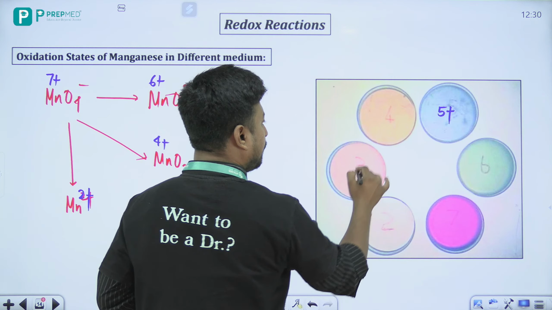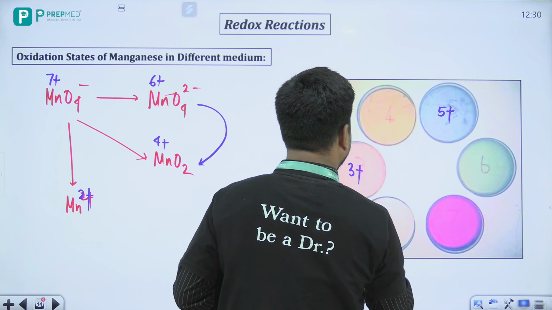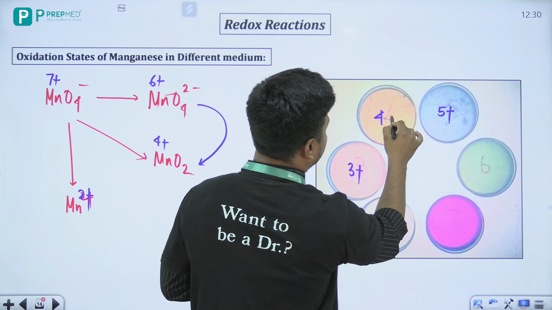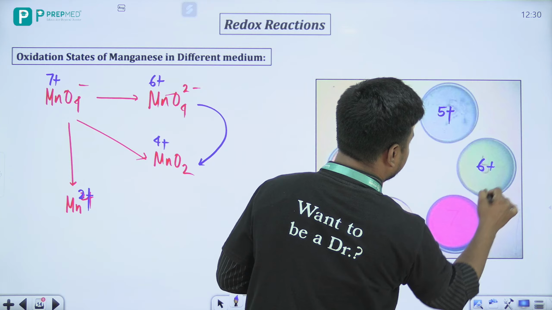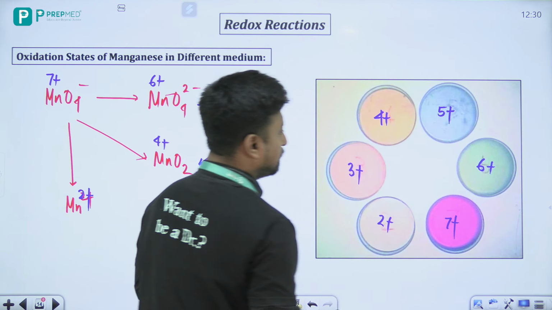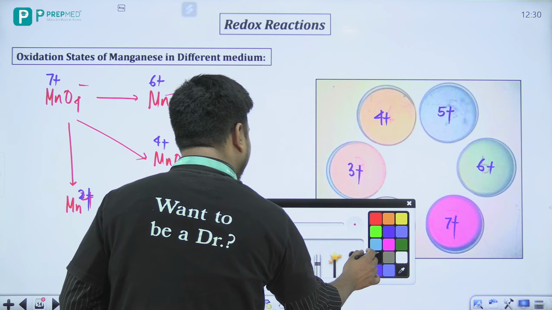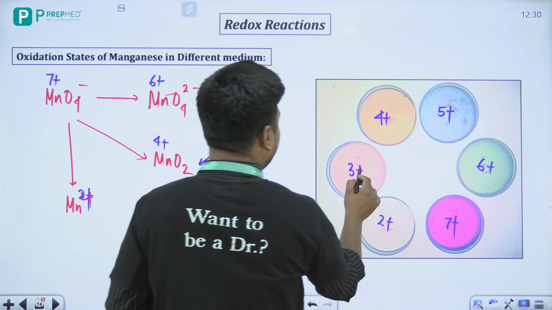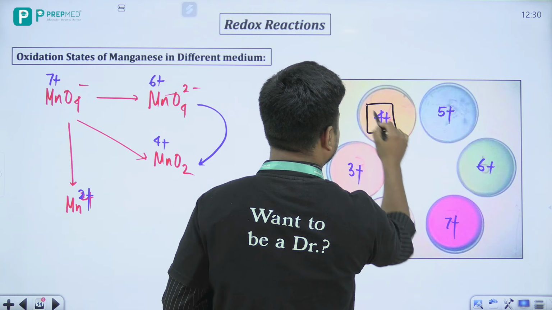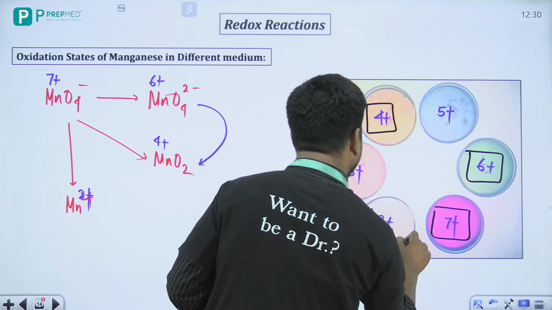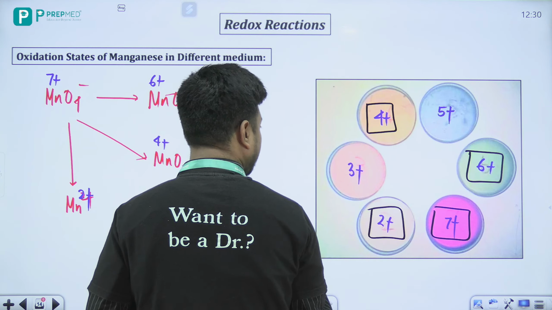Okay, there is your 3+ state also. Acha, this is the color of the 2+, this is your 4+, this is your 6+, and this is your 7+. Now other than this, remember one thing always here beta, that is your 4, 6, 7 and 2. अच्छा, not 6.